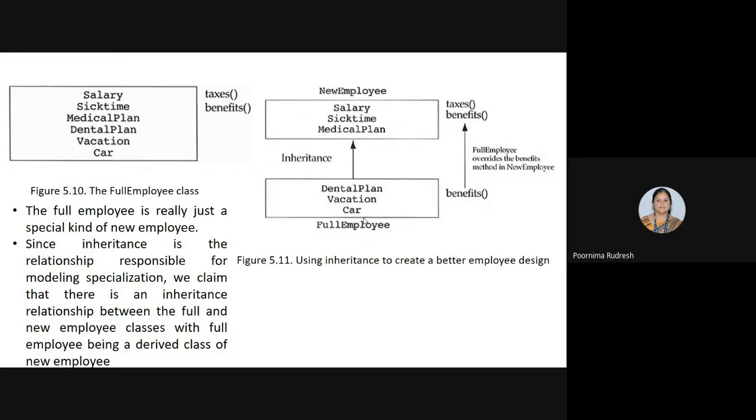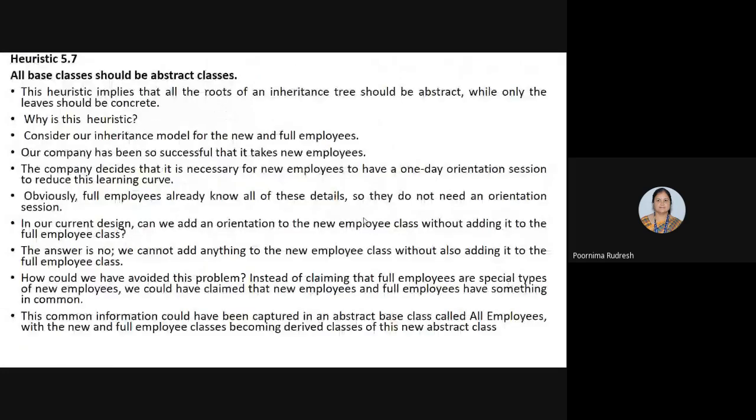But when we go for generalization, we start with the derived classes. By using the derived classes, we are going to construct the base class. So that is the difference between the generalization example and the specialization example. Understood? In specialization, we start with the base class, and we construct the new derived classes. But in generalization, we start with the derived classes, and afterwards we construct the base class. We'll see how it is.